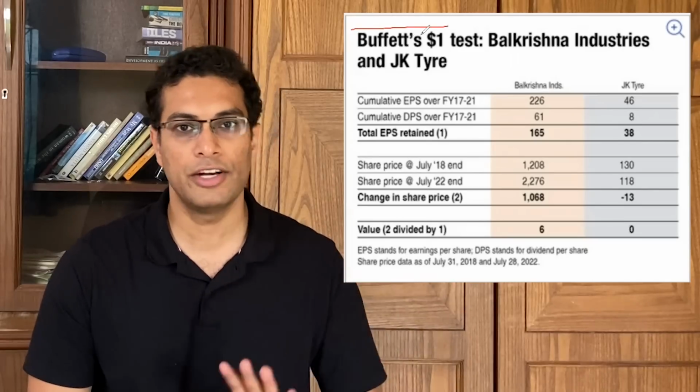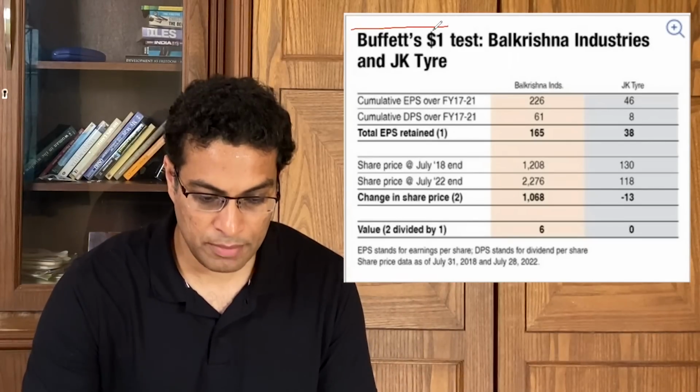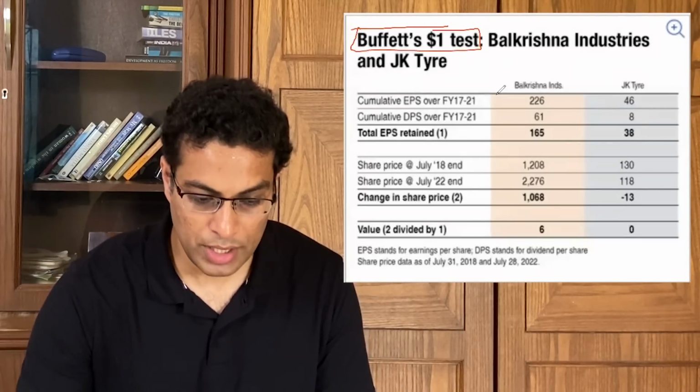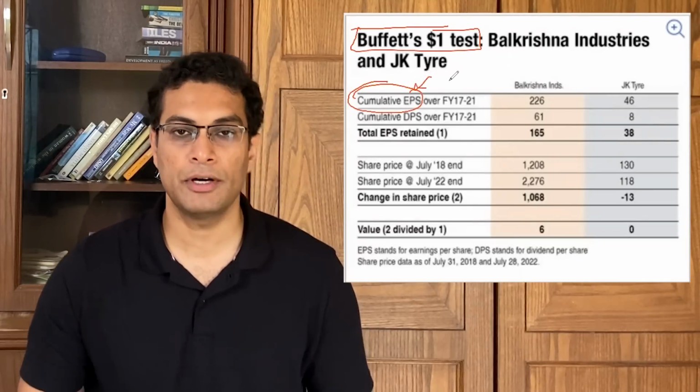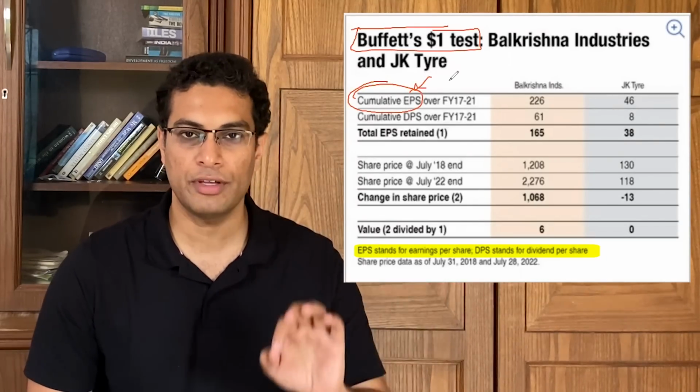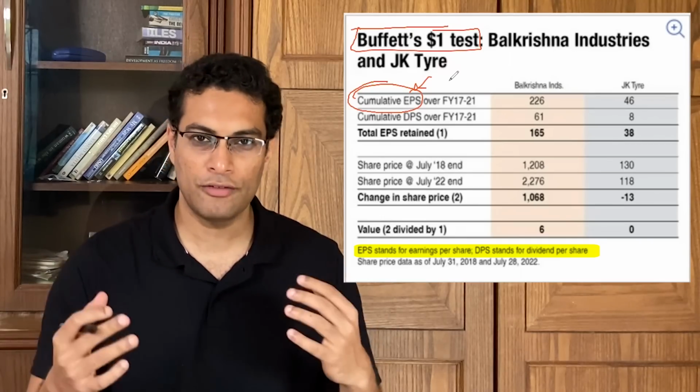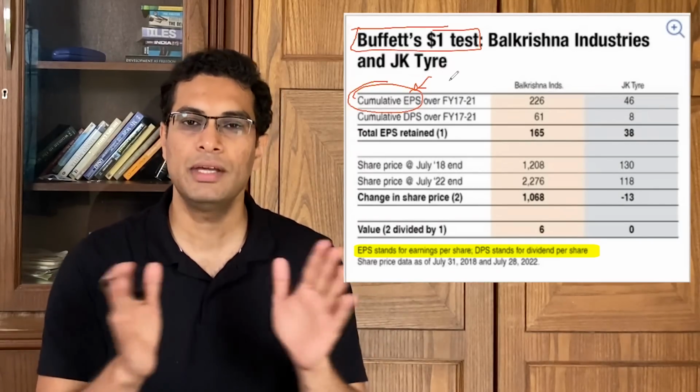Now, how do you run the valuation? Let me run the valuation on the two examples that I had started the video with. In order to run Warren Buffett's $1 test, what you need to do is compute the cumulative EPS. EPS means earning per share. And here is the technical definition of EPS. You don't need to learn a lot of finance. Just simply understand the meaning of EPS.